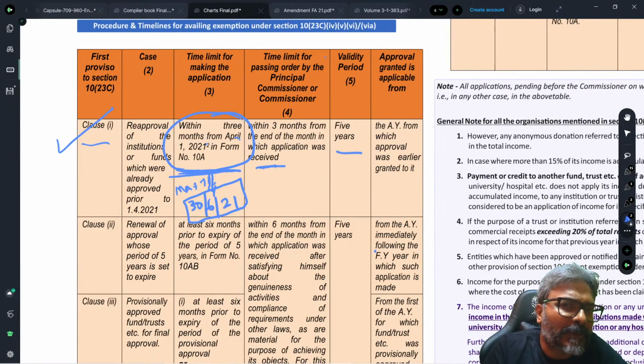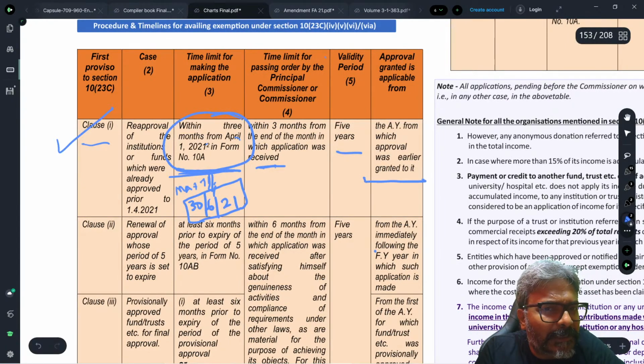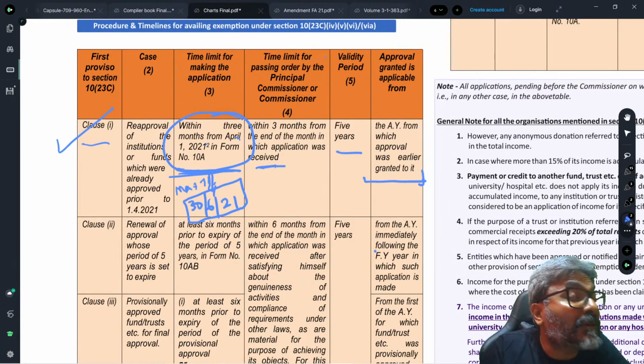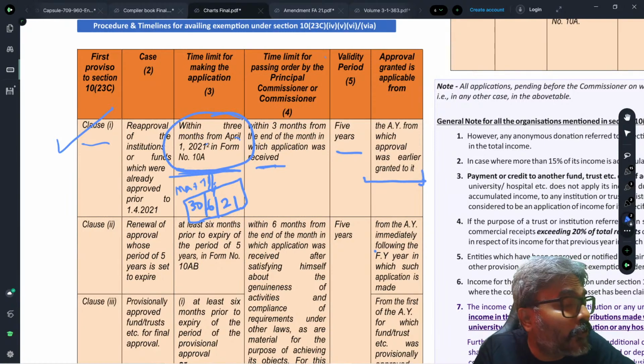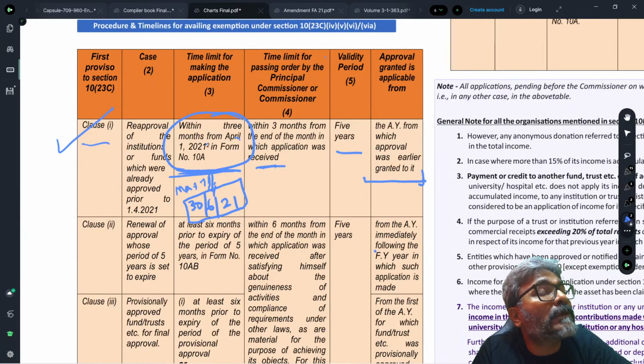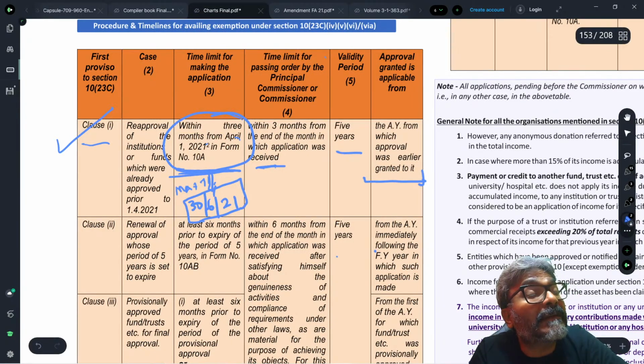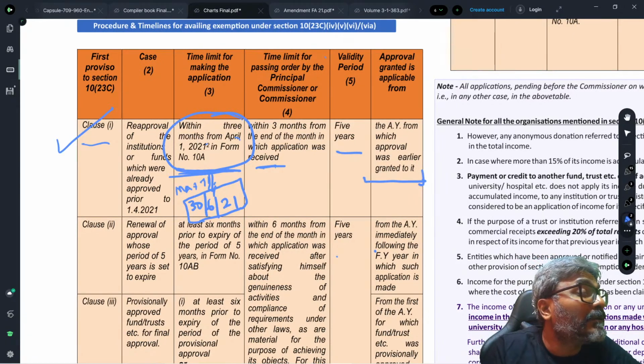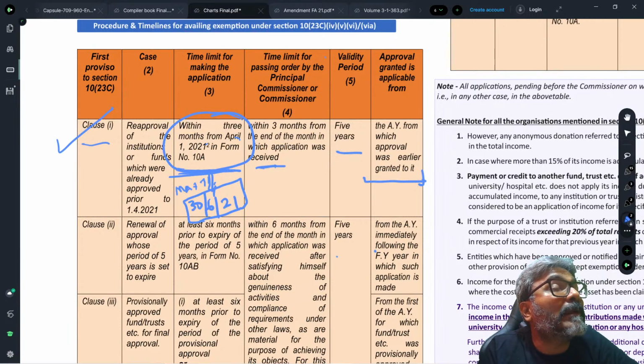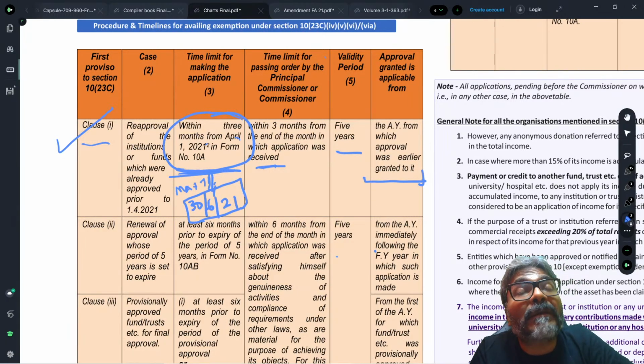Now this is very important. Please understand, students, this trust, you cannot say this registration would be prospective. No, this is just a kind of formality that they need to satisfy, to give an opportunity to the Income Tax Department to verify whether your purpose or object is charity, or you just have a charitable name but your activity is not charitable.